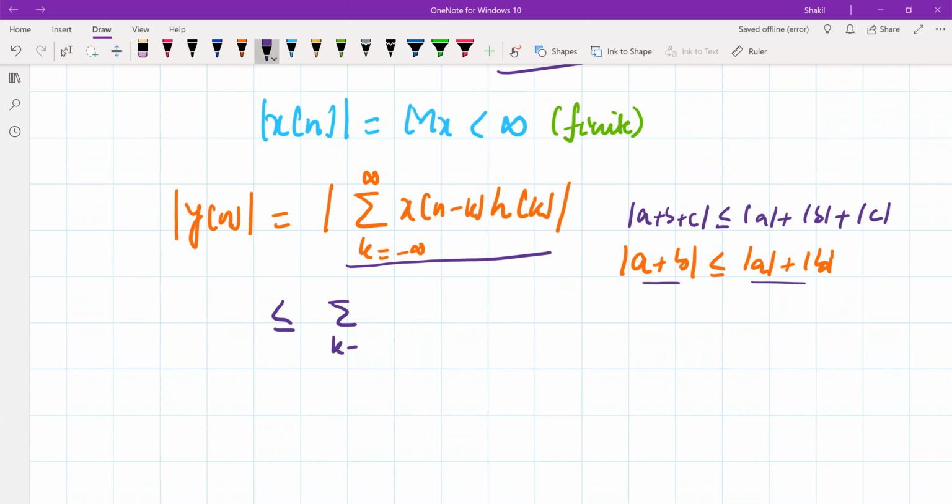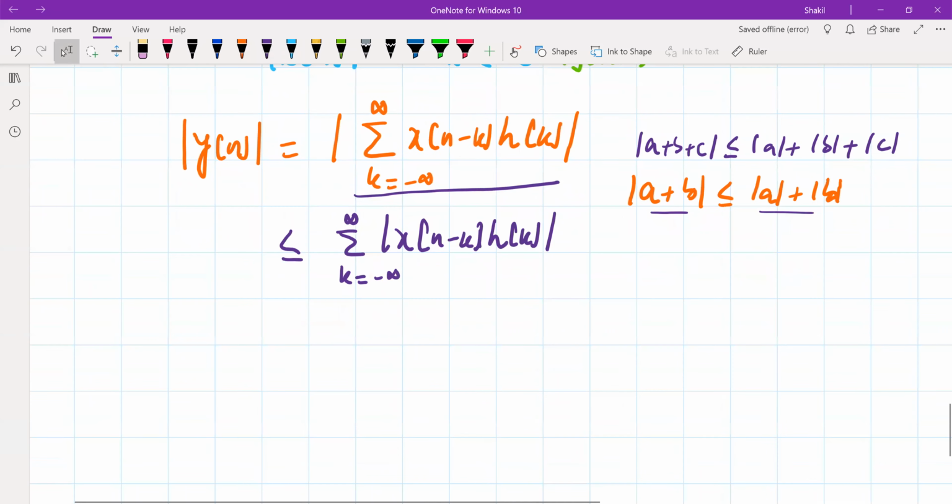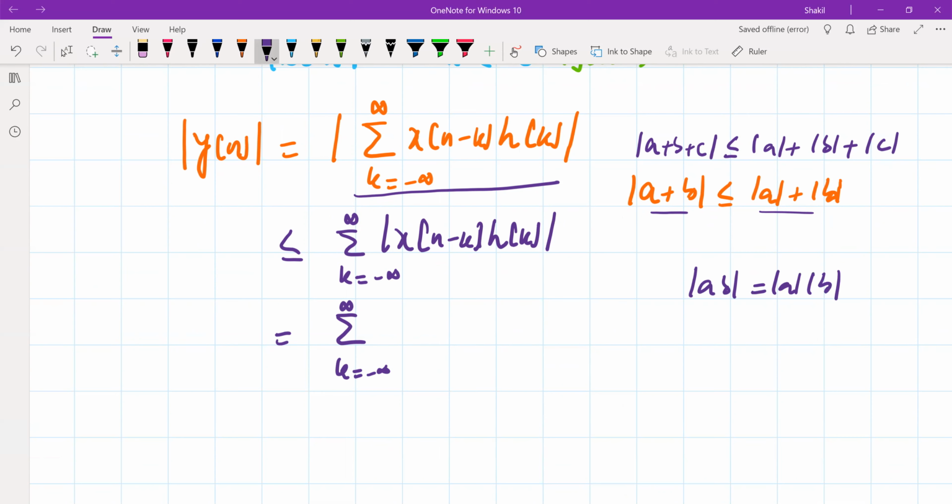So you can say this is the sum from minus infinity to infinity of the magnitude of x of n minus k, h of k. Now you can say this is the same as k running from minus infinity to infinity. We know the magnitude of AB is equal to magnitude A times magnitude B. So there are two terms here, and we can write the magnitudes separately.